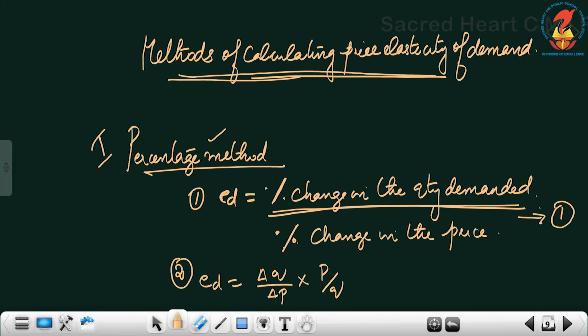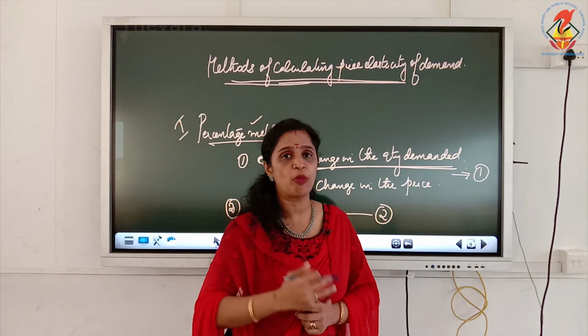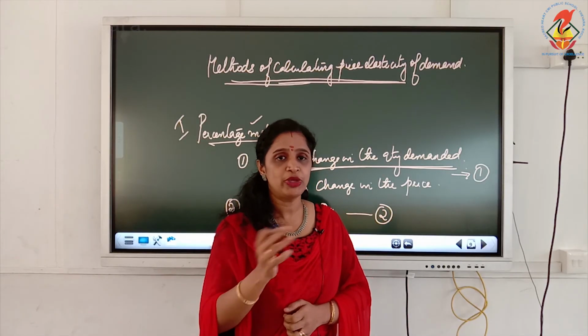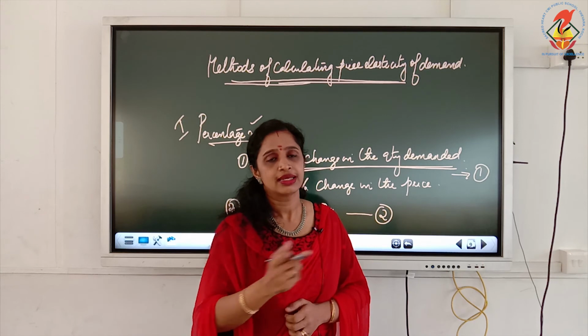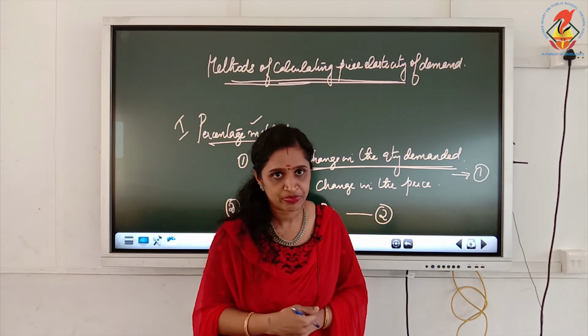The first one is elasticity of demand is equal to percentage change in the quantity demanded divided by percentage change in the price. Second formula is elasticity of demand is equal to delta Q by delta P into P by Q. This is the second formula. So depending on the nature of the problem that you have to solve, you will be using these two formulas in a different manner.